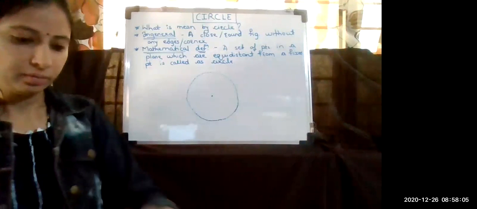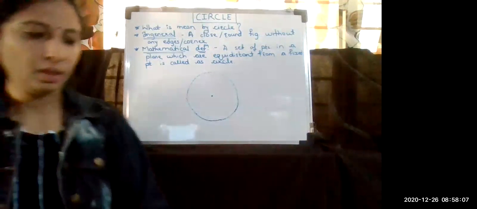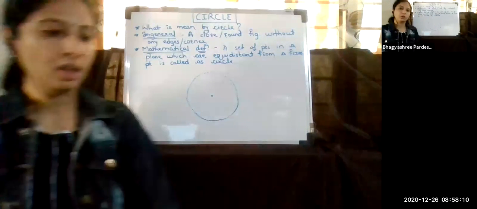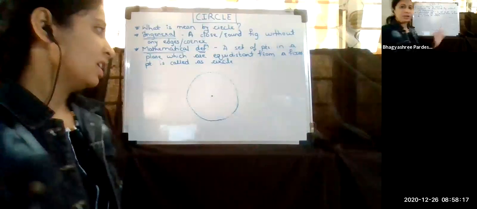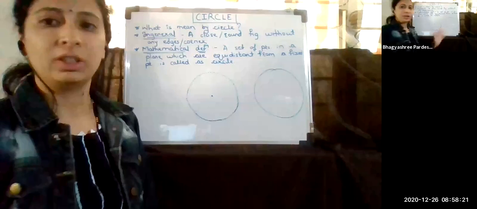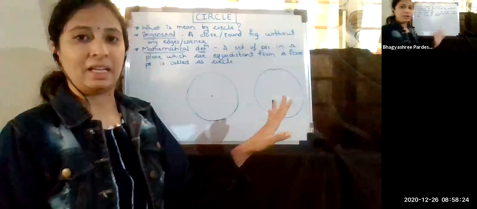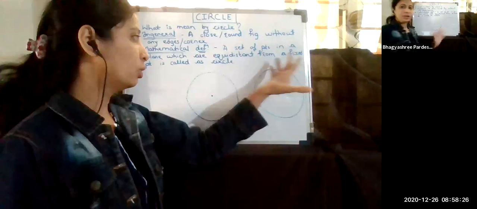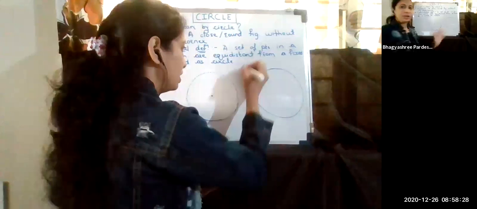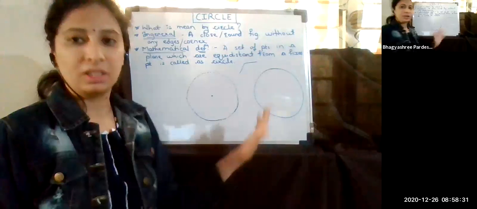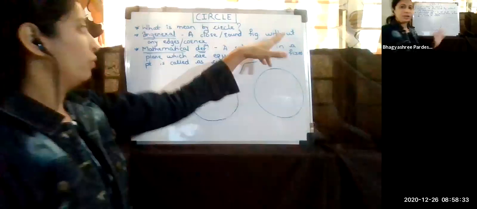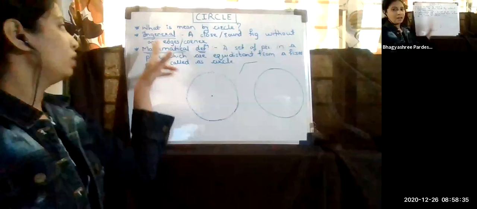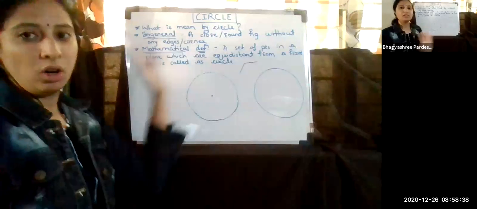Okay, so we will start with the basics, that is, what is meant by a circle. You have all seen this type of round figure, okay? Forget about the maths, but we are seeing this type of round figure. So what do we call this? This is simply a closed or round figure, and it does not have any edges or any corners. Can you see any corner here? Corner means like this. Can you see anything like this here? A figure which is without any edges or corners is called a circle. So get that? That is what is meant by a circle.